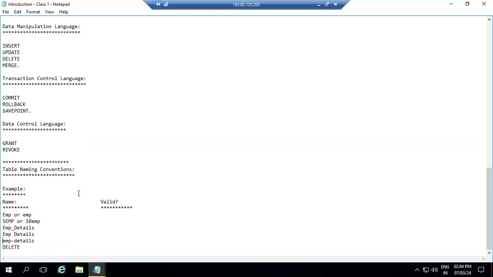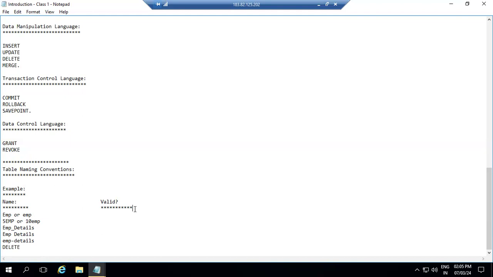So we'll go to the table. As we are in an RDBMS, we are going to store the database in the form of tables only, so in most cases we will be dealing with only tables. How should we create a table? We have some rules. While creating a table, there are some points to remember. First, a table name should not start with numbers.